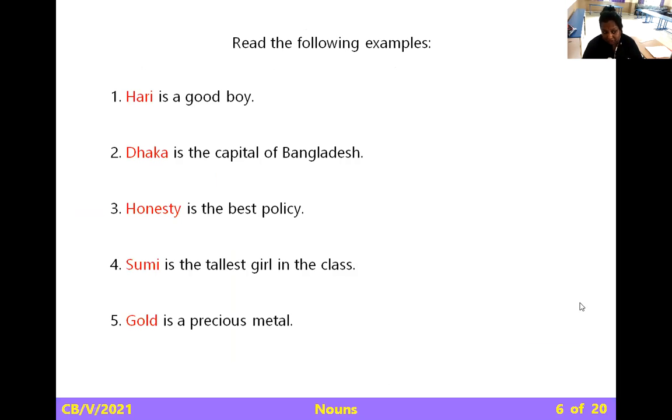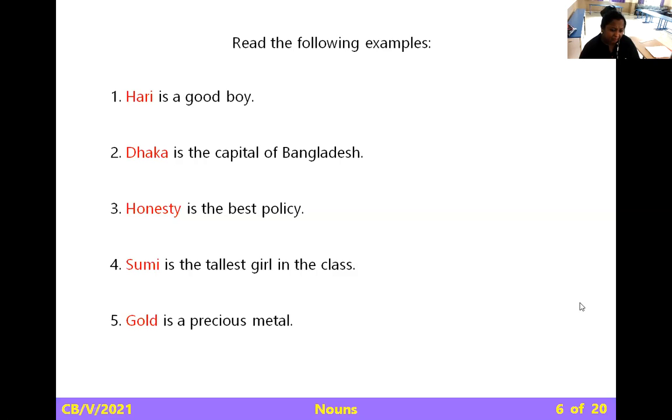Here some words in the sentences are highlighted with red ink, to make you understand better. Hari is a good boy. Hari is one boy. We are talking about one specific, one particular boy, Hari. That is a proper noun.